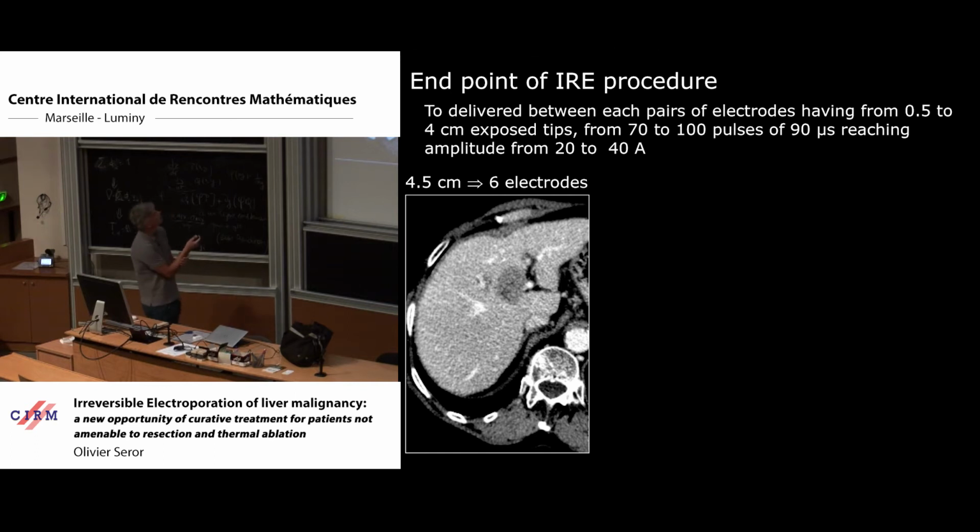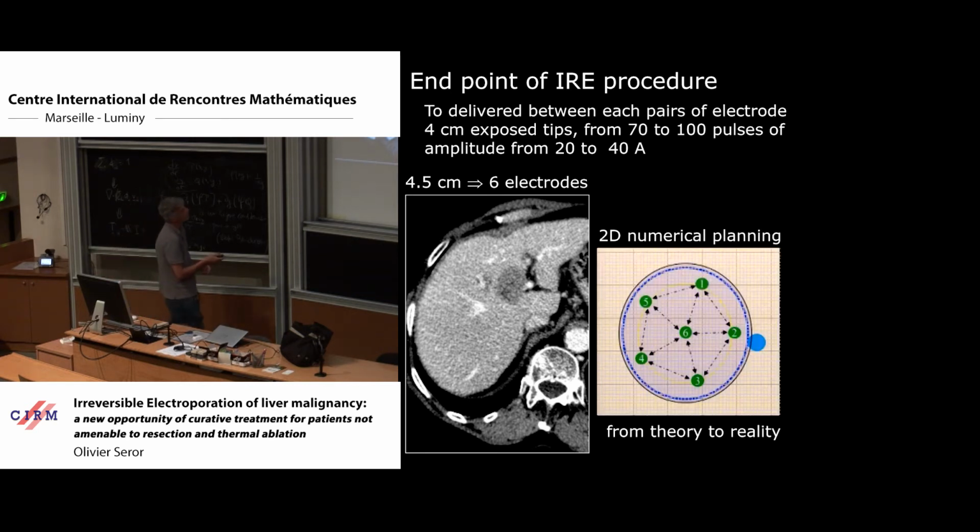And the protocol that we applied to ablate this tumor was between 70 and 100 pulses of 90 microseconds. Our target was to achieve at least 20 ampere, but preferably up to 40 ampere between each combination of electrodes.